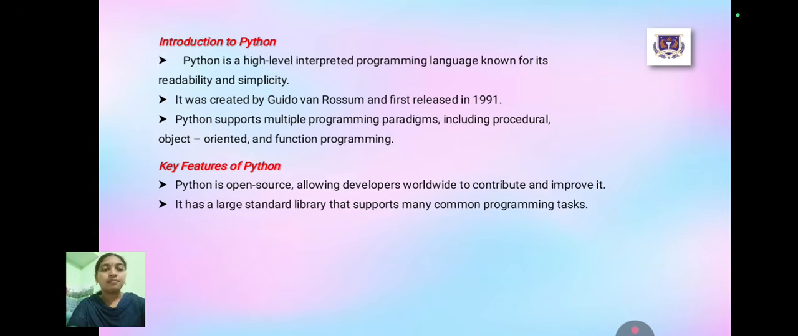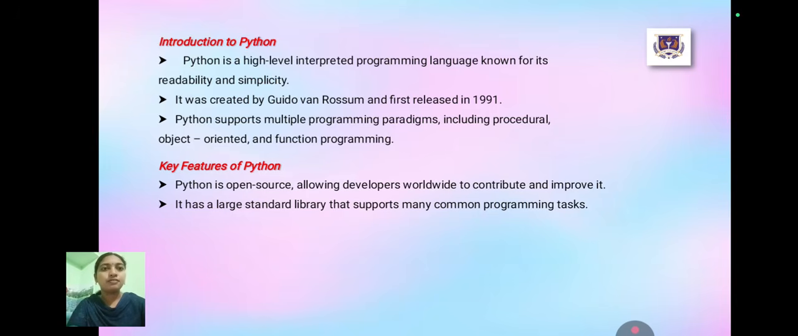Introduction to Python. Python is a high-level interpreted programming language known for its readability and simplicity. It was created by Guido van Rossum and first released in 1991. Python supports multiple programming paradigms including procedural, object-oriented and functional programming.